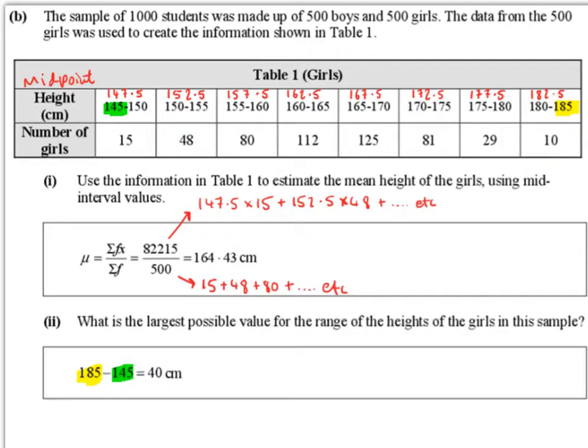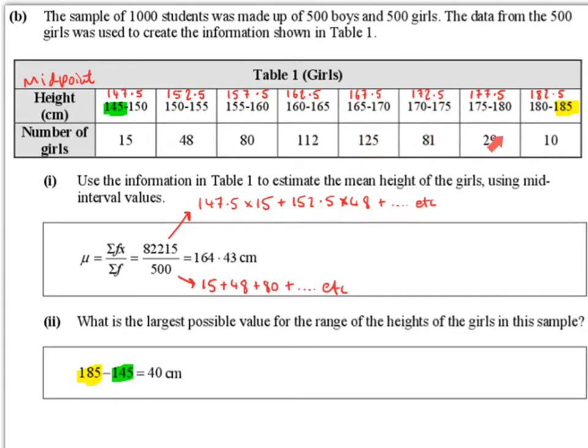And you can just put that straight into the calculator. I would suggest doing it a couple of times because you could easily go wrong with this. And you end up with 82,215. So this multiplied by this plus this multiplied by this plus this multiplied by this and so on the whole way along. And we get 82,215.